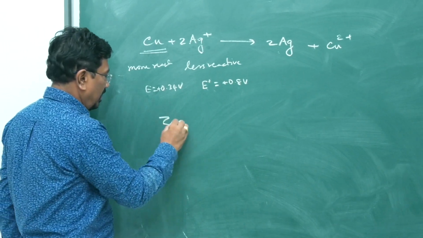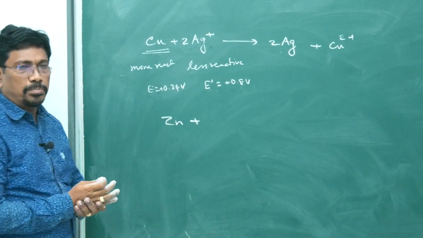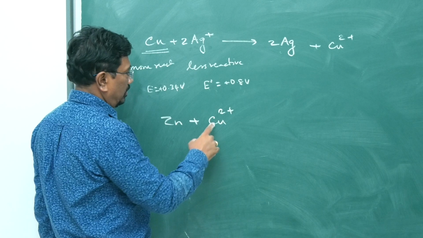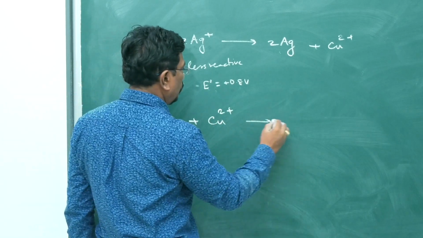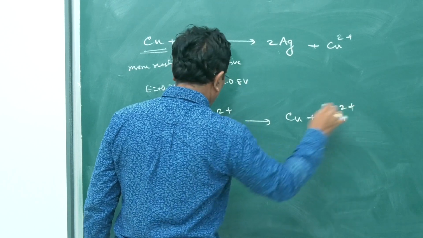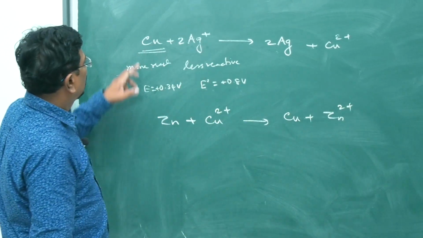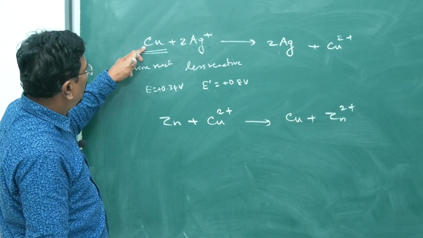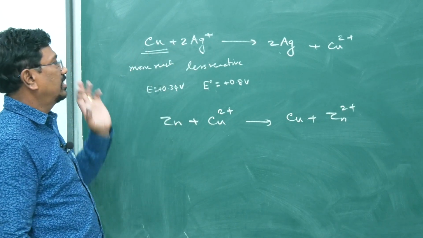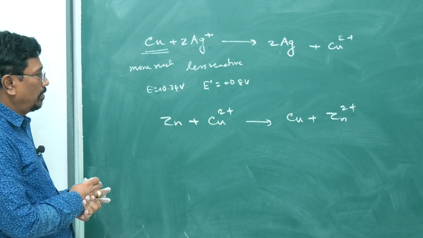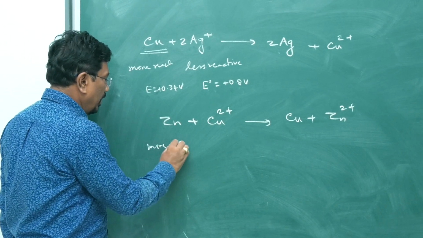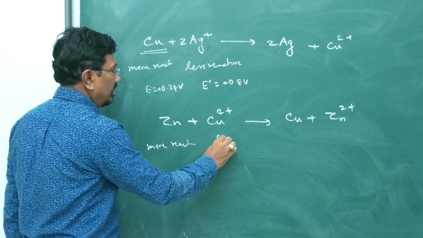Likewise, zinc can precipitate Cu2 plus ion into copper. Zinc will become Zn2 plus. Here the more reactive metal is said to be zinc, the other comparatively less reactive.